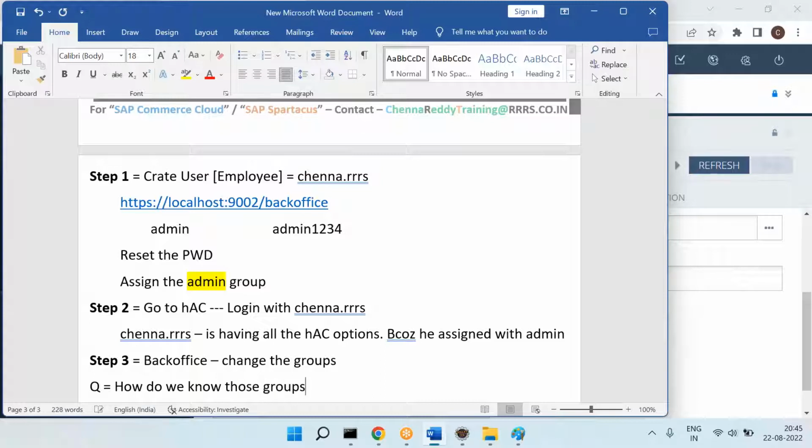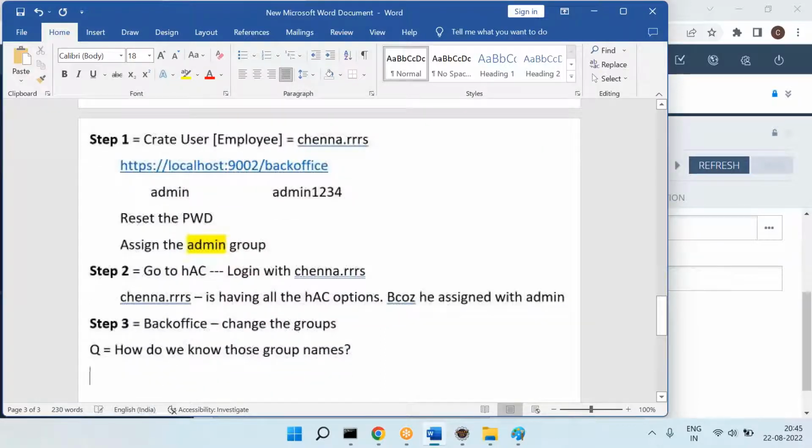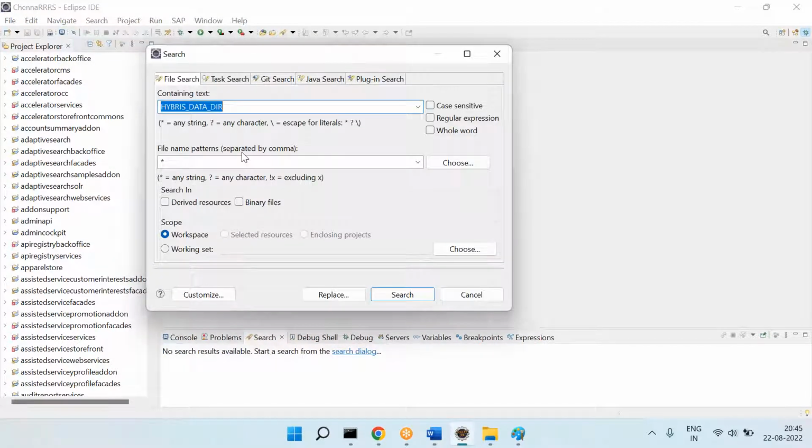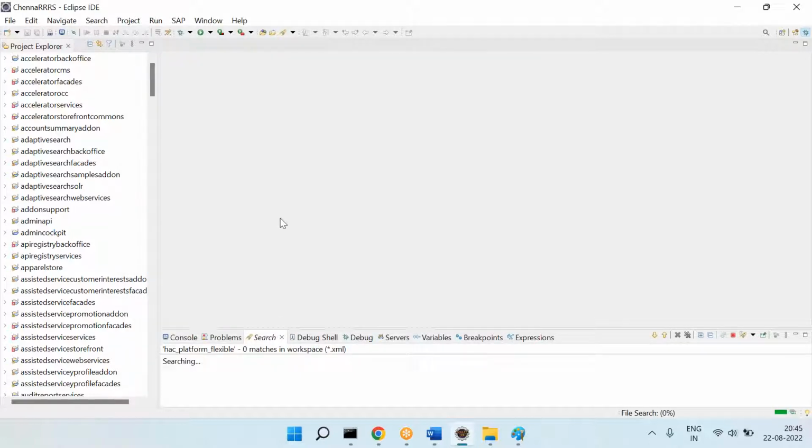How do we know those group names? If you know the group names, yes, you can go and assign them. But how do you know those group names? Those are all defined in the XML file. That XML file is, let's say, hAC underscore platform underscore flexible, and there is an XML file. In that XML file, those are defined.